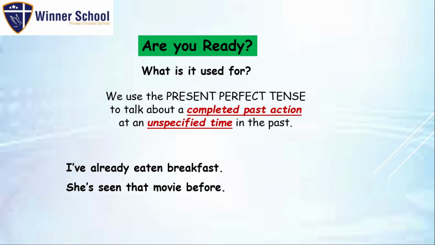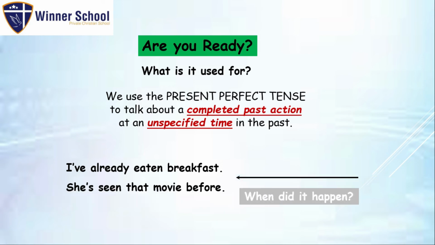I have already eaten breakfast. Or she has seen that movie before. But when did it happen? We don't know exactly when it happened.